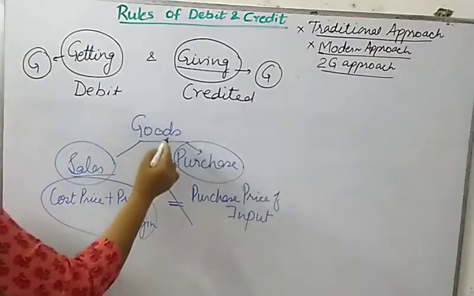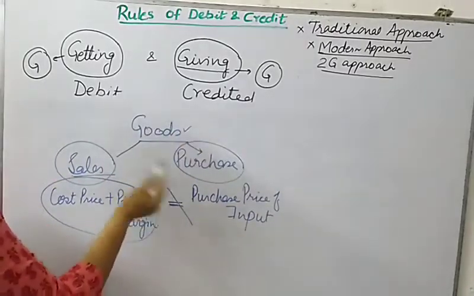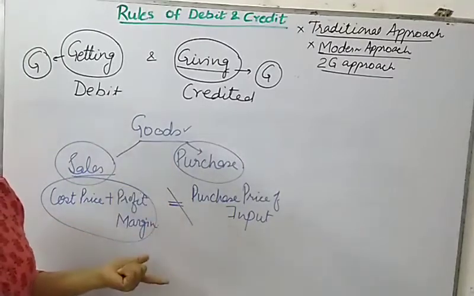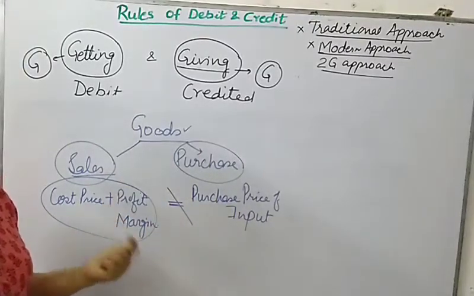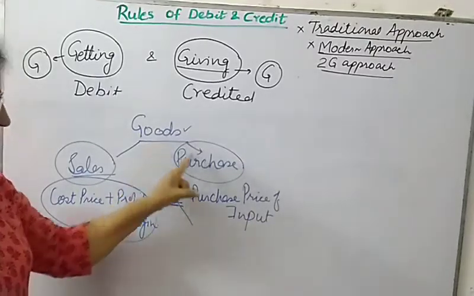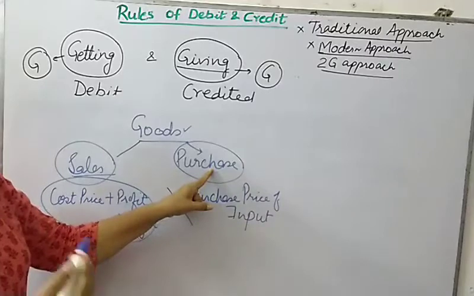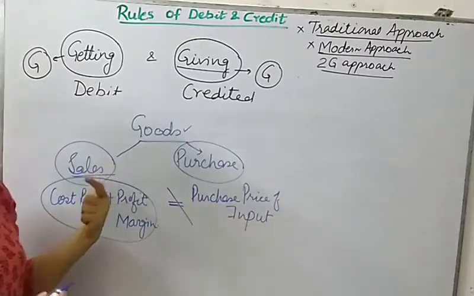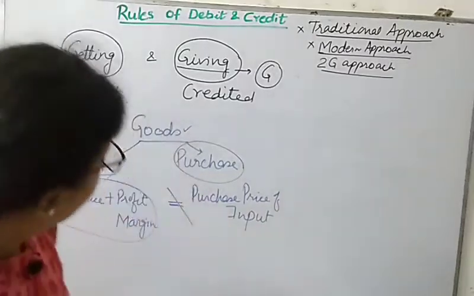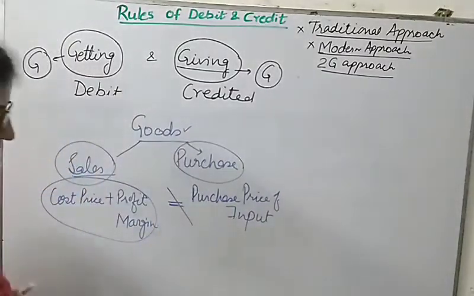And if suppose I am using the single term goods here, in that case your goods can be in negative, and goods cannot be in negative. Either you are selling or not selling, this cannot be in negative. So it is better if you use the purchase word when you are buying goods and the sale word when you are selling goods. So now let us take one more example.